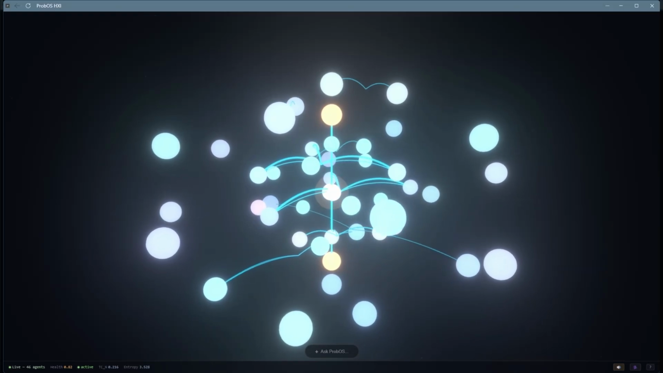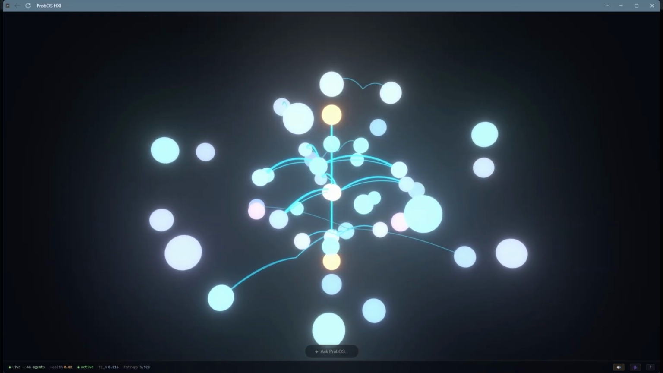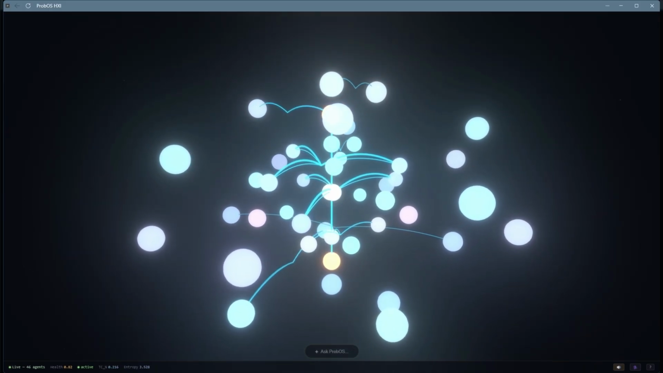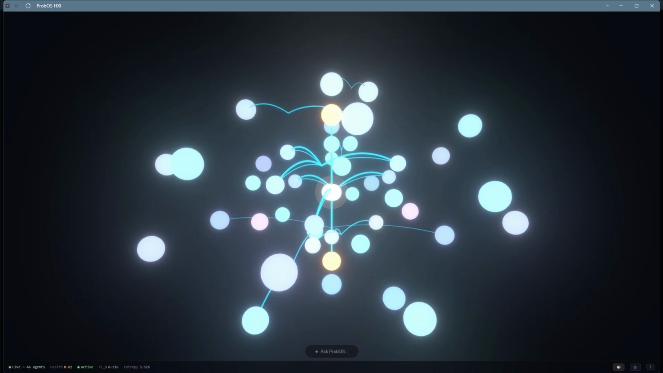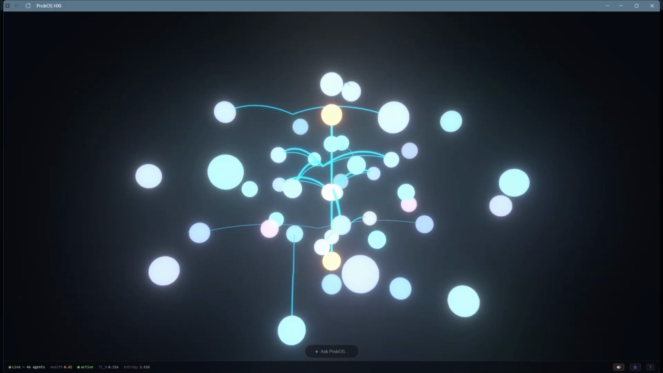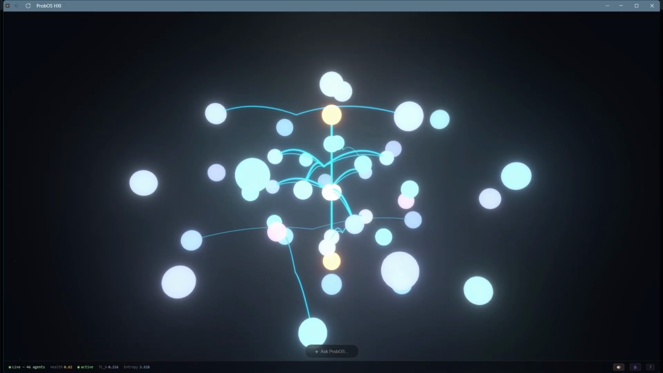Hello, my name is Sean Gallagher, and this is ProbOS, a probabilistic agent-native operating system. What you're seeing is the cognitive mesh. Every glowing node is an autonomous AI agent. They self-organize, build trust through successful interactions, and coordinate through consensus voting.